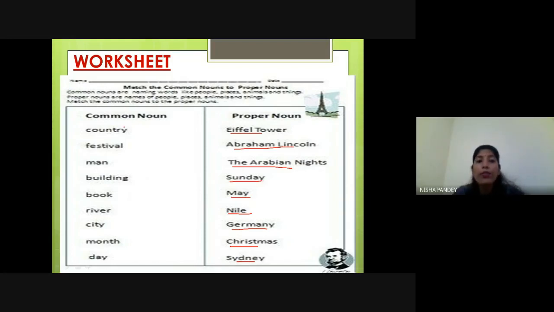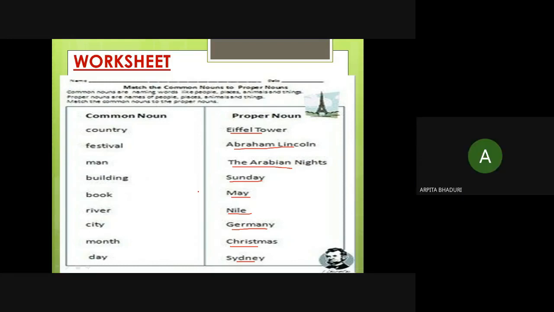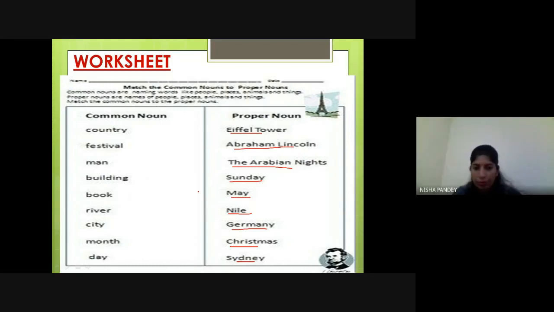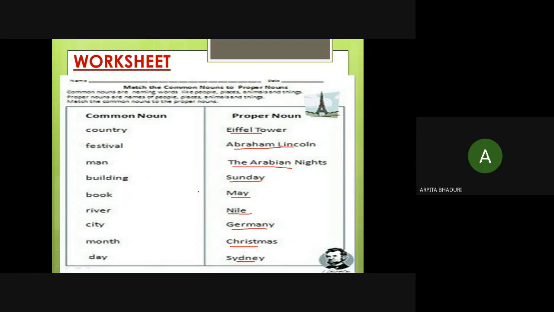So here you have seen it is a common noun. Country, it can be any country, children. That is why it is a common noun here, right? It's representing a class of any country. Festival, again, it can be any festival, but in this column it is specifying Christmas festival. So it is a proper noun here. I hope you have understood this worksheet and will be able to do it on your own, right? Yes, ma'am.